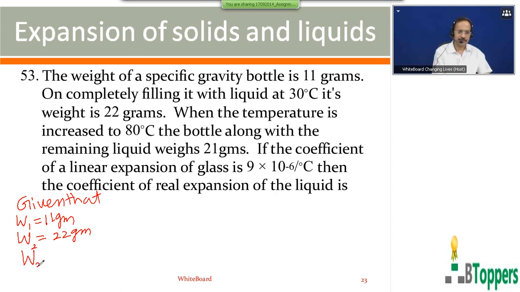The total mass of the remaining liquid and the bottle after heating is denoted by W3, which is given as 21 grams. The initial temperature of the liquid and bottle before heating is 30 degrees centigrade, and the final temperature after heating is 80 degrees centigrade.